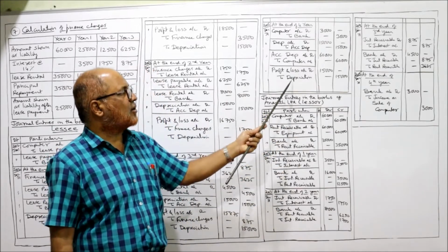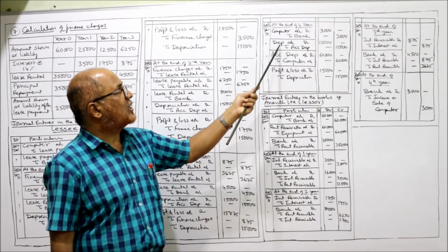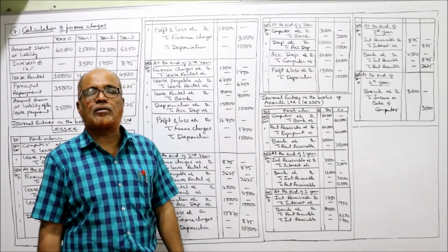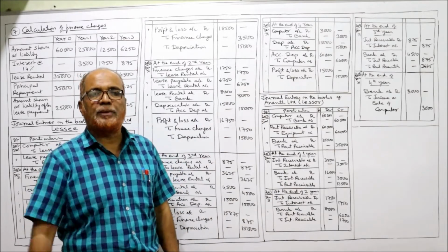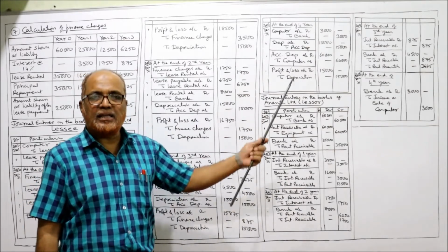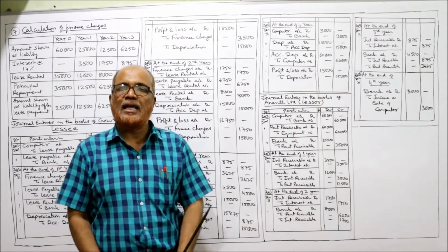Next, profit and loss account debit to depreciation. This depreciation now is created, transferring it to P&L account, being the depreciation transferred to P&L account. Over. So these are the entries in the books of the lessee.